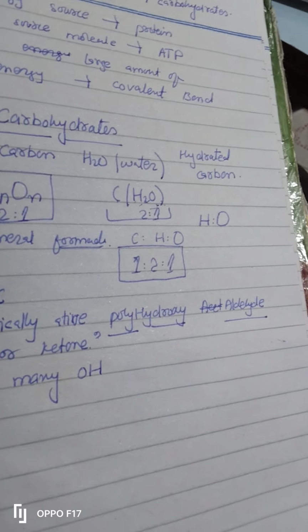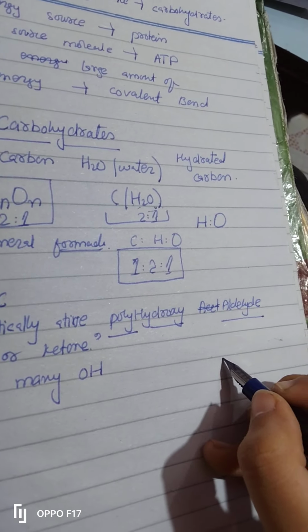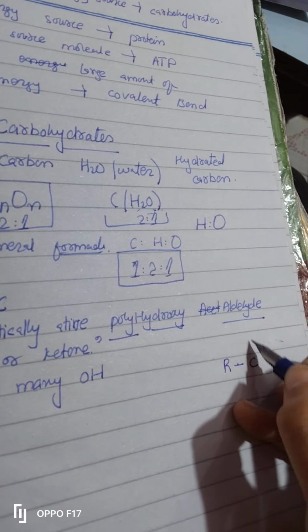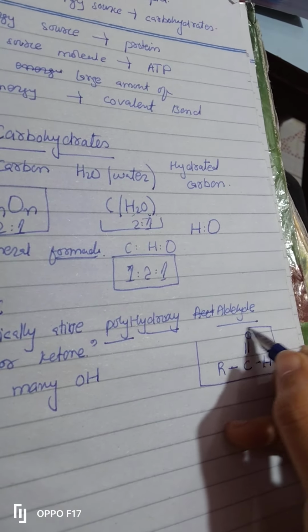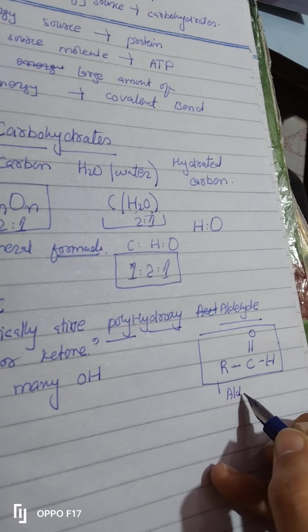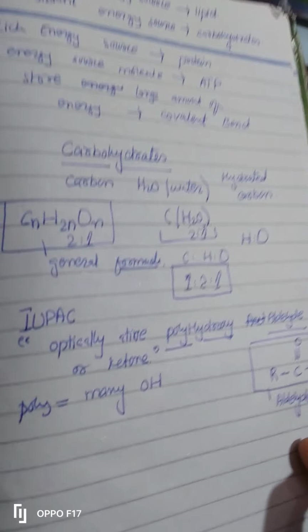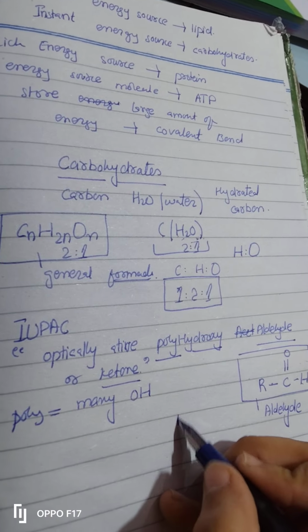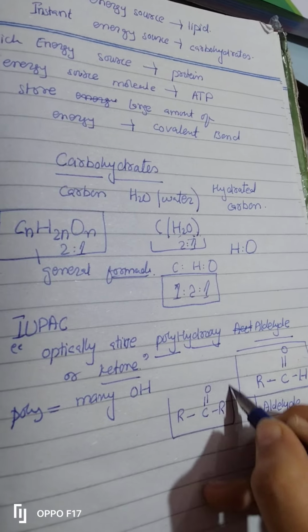So let's give you an overview. The general formula of aldehyde is R-C double bond O-H. Now ketone, RC, this is known as ketone.